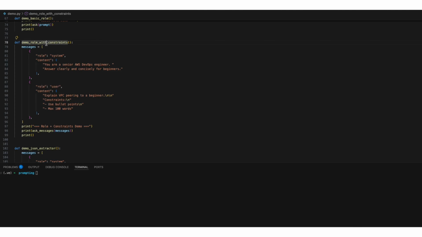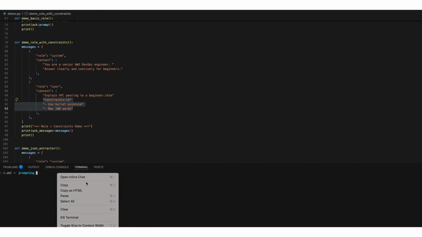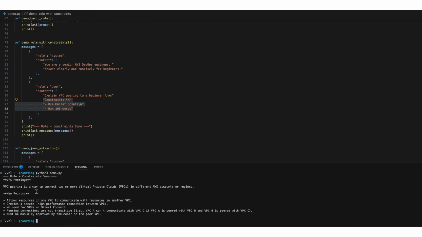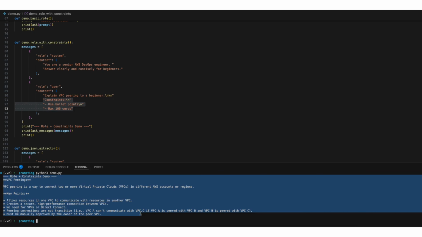So the next function is a demo role with constraints. It shows the same idea but using the full message structure. As you can see, we are calling the ask messages function here. So in the system message, I define the behavior that you are a DevOps engineer and answer clearly and concisely for beginners. And in the user message, I put a specific task, to explain VPC peering, and I use bullet points to set up constraints. When I call this function now, you can clearly see the answer, and this separation of system and user messages makes the prompt much easier to maintain as the app grows.